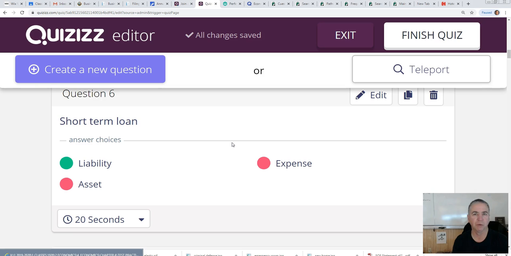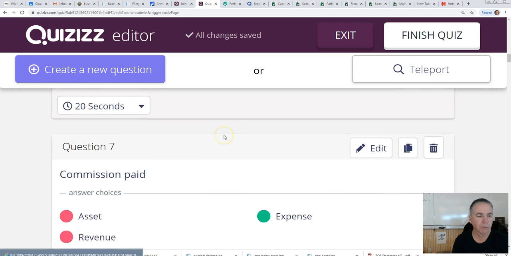If you get yourself a loan, short term would refer to a loan for less than 1 year. That's a liability. A liability is when you owe somebody money. Even if you borrow $1 from somebody to buy something out of the snack machine, when you owe somebody something, that is known as a liability.